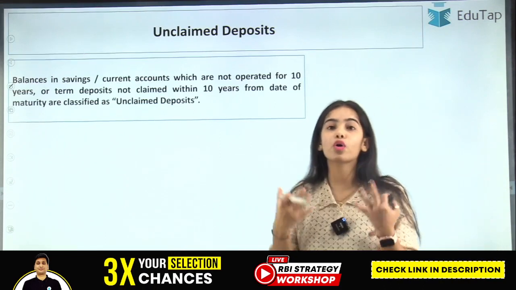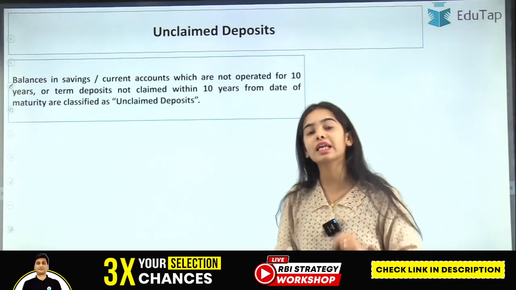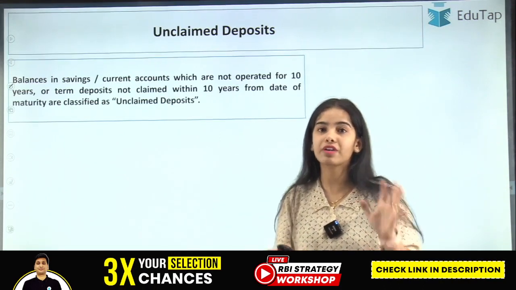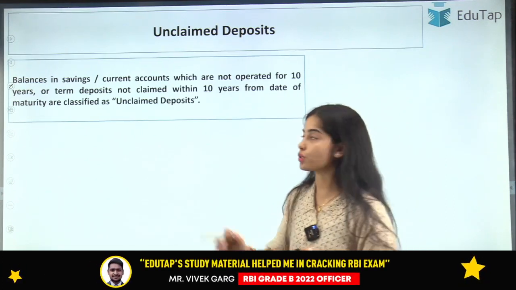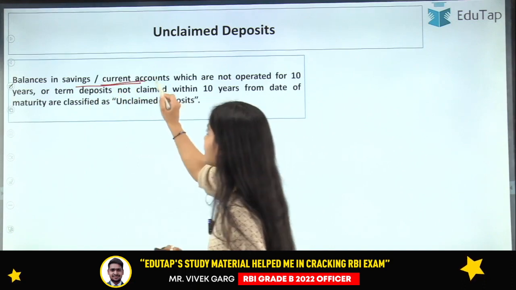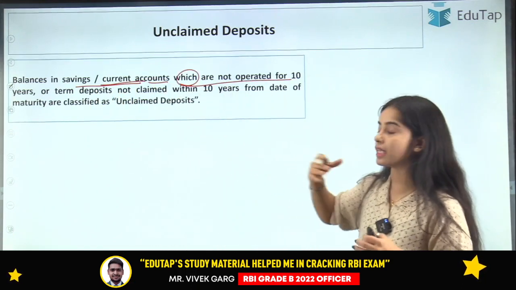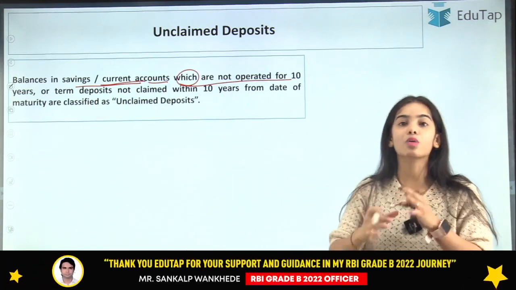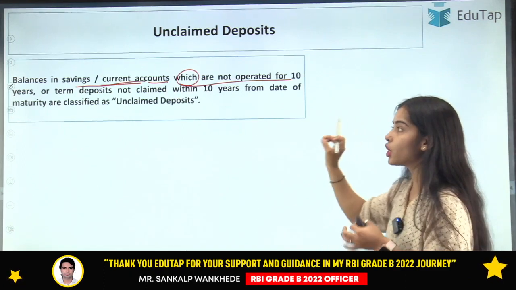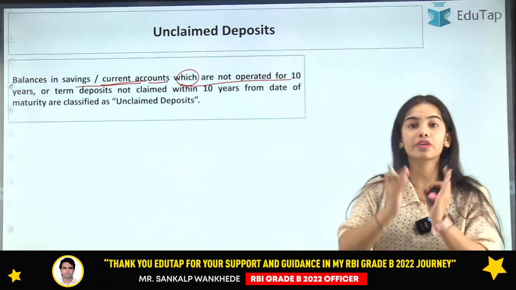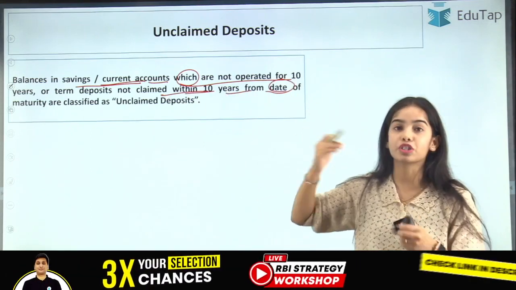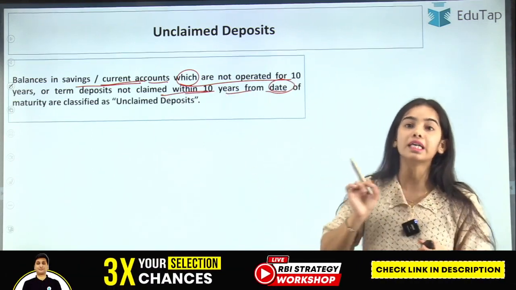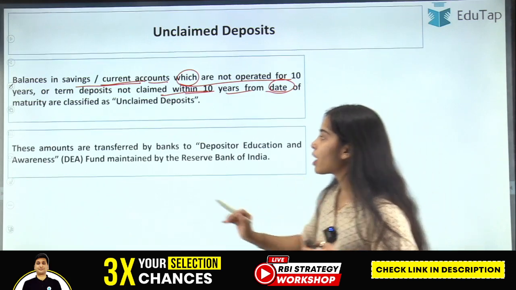Which deposits are called unclaimed deposits? It is not that if you have not claimed your deposits for 2 months, they will be called unclaimed deposits. It is not so. Balances in savings and current accounts which are not operated for 10 years, or a term deposit, that is your fixed deposit, that is not claimed within 10 years from the date of its maturity, will be called unclaimed deposits. Okay, so these amounts are transferred.